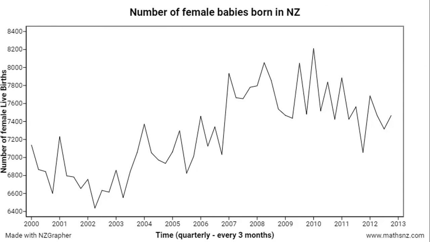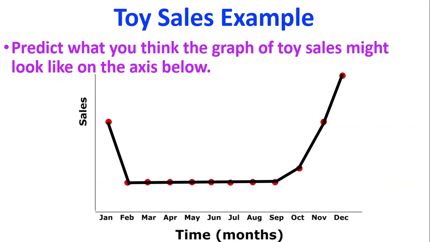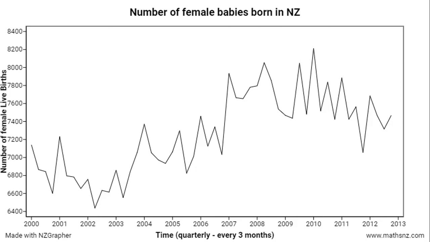So if I now think about how that changes over time, one thing that might affect it might be the number of female babies or male babies born in New Zealand. And I can see that in some years there are more babies born, and some years there are fewer babies born. So that might also be reflected in the pattern. If there's more babies being born in some years, maybe we'll have more toy sales in those years. And if there's fewer babies born in other years, maybe there'll be fewer toy sales in those years. So there's a trend and a seasonal pattern that we want to be able to think about.